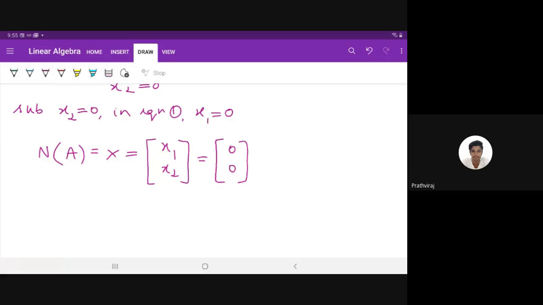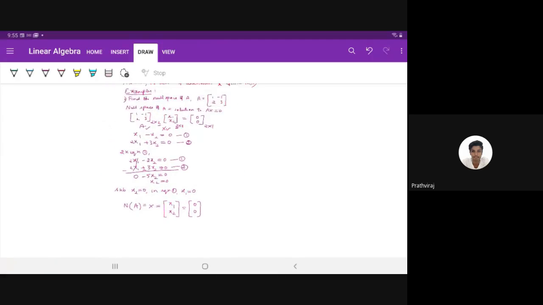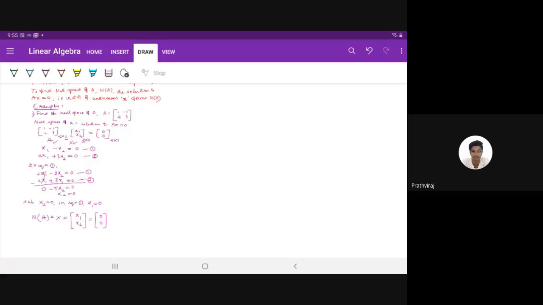So write down one more problem. So this is the solution. So next problem. Find the null space and column space of matrix A, where A is equal to 1 minus 1, 0, 0.